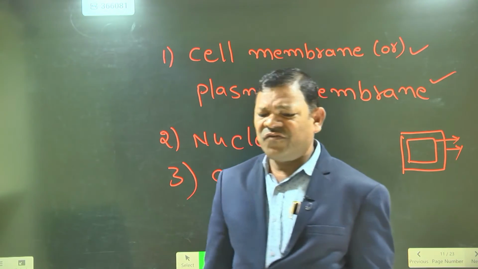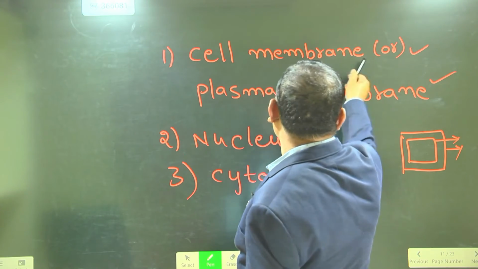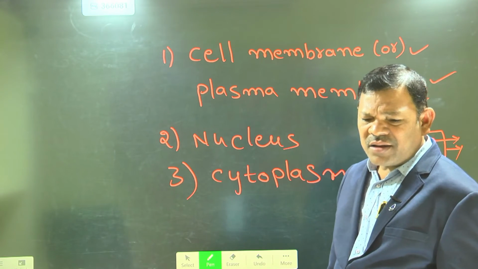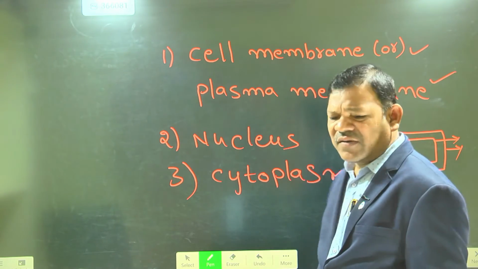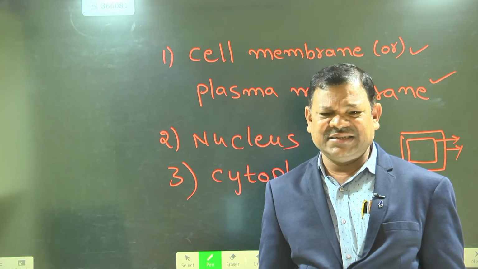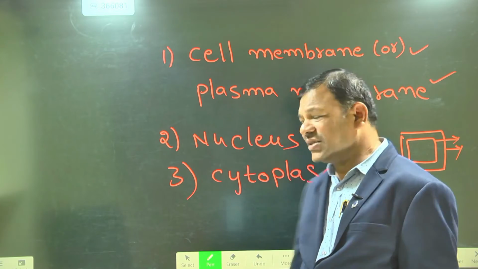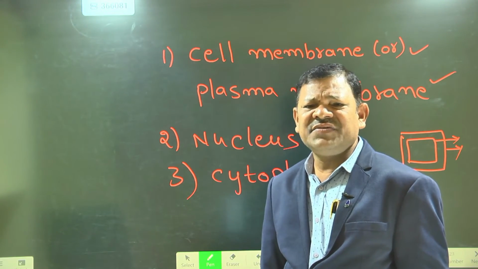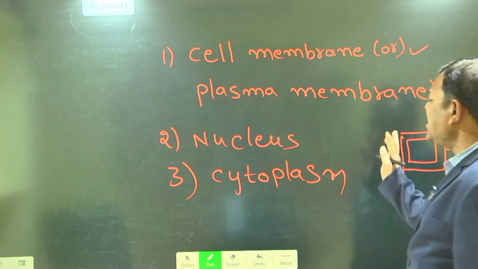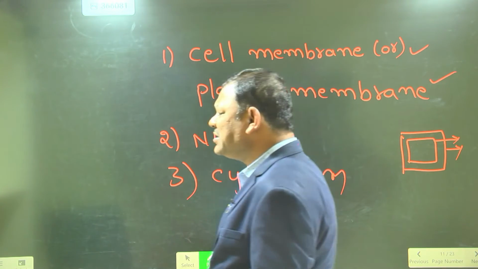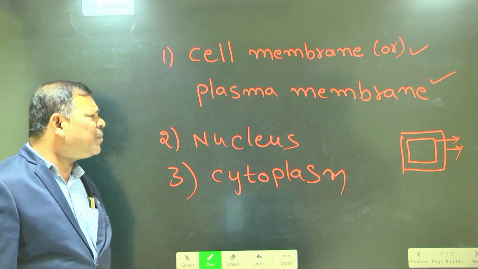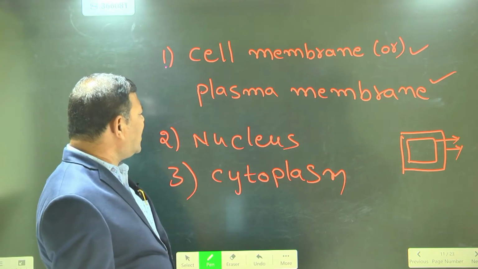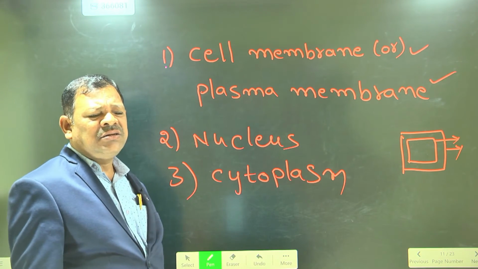First one is the cell membrane or plasma membrane. Second one is the nucleus. Third one is the cytoplasm. These are the three essential parts of a generalized cell: the cell membrane or plasma membrane, the nucleus, and the cytoplasm.